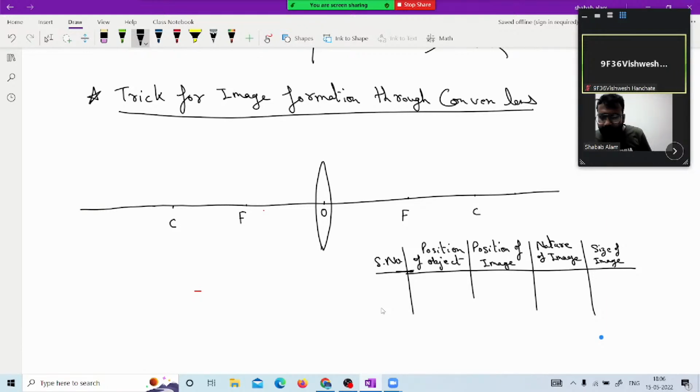Now let us see how many possible conditions are there where we can put our object. This is the part of infinity. So we can put our object here also at infinity, number 1. After infinity, if we move one step forward, we can put our object at location number 2, which is known as between C and infinity, or you can say beyond C. So we will write those statements in the table.